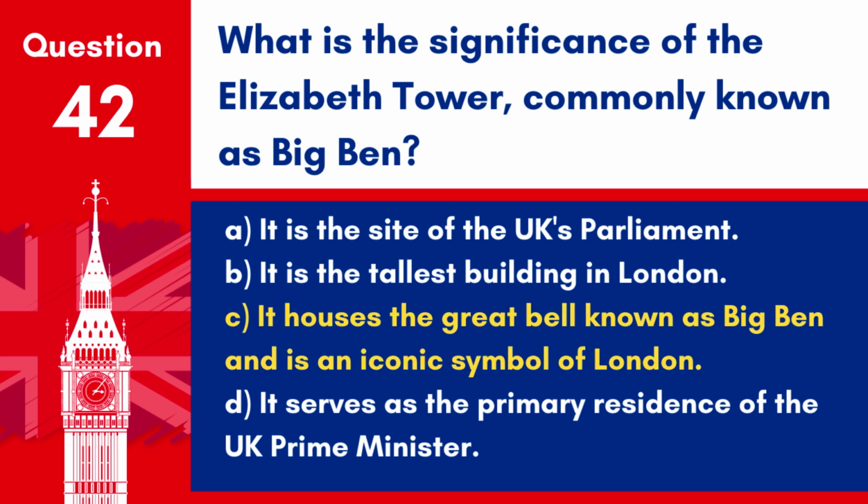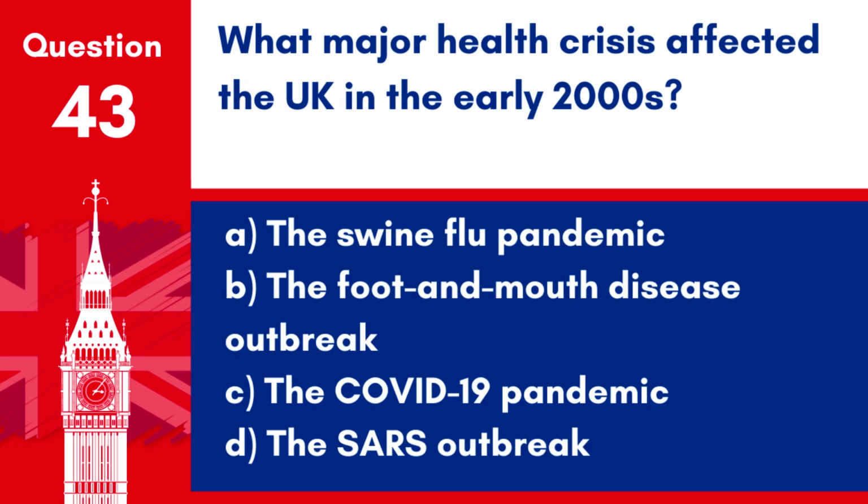Answer. C. It houses the Great Bell, known as Big Ben, and is an iconic symbol of London. The Elizabeth Tower is notable for containing Big Ben, a bell that has come to symbolize London and the United Kingdom at large.